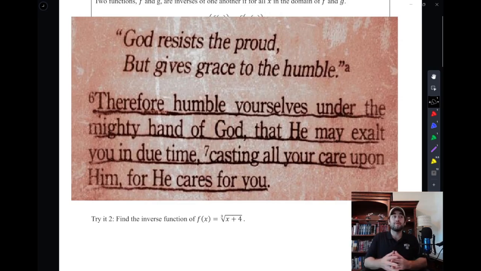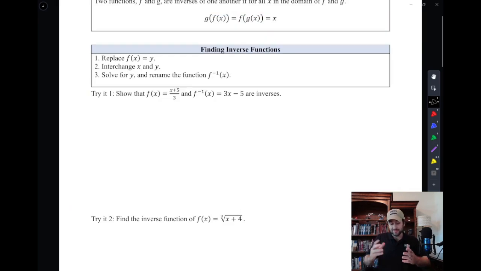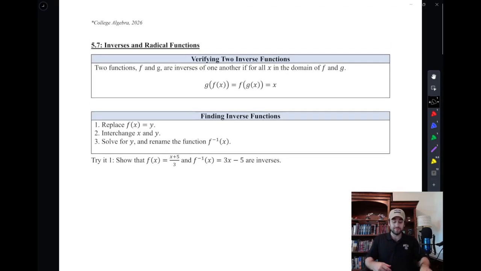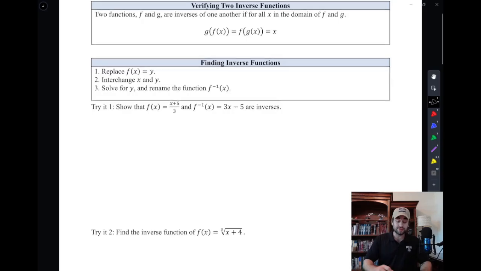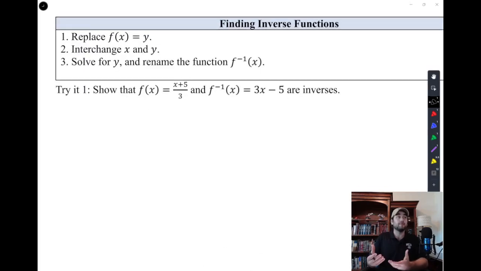And this comes out of 1 Peter 5, where God is describing how those who are exalted on earth will be humbled, and those who are humble on earth will be exalted. Just like many things, like the mountains will be leveled so that the valleys may be filled. Jesus has come to institute a new order and a new kingdom where the first shall be last and the last shall be first. So along those lines, we're going to invert what we've been doing and talk about inverse functions.